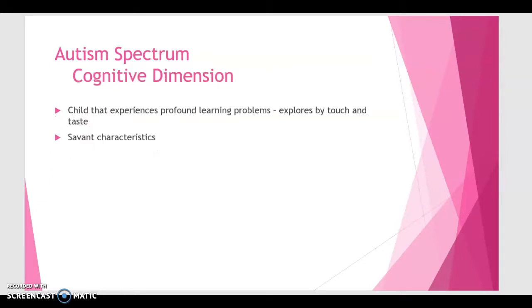The third dimension is the cognitive dimension. This starts with a child who has profound learning problems and whose play may be within the very early and infantile stages of development. This child is interested in the sensory rather than the functional or symbolic qualities of an object. The child explores the world of touch and taste and is fascinated by perspectives of order and arranging items in lines and examining objects from unusual angles.